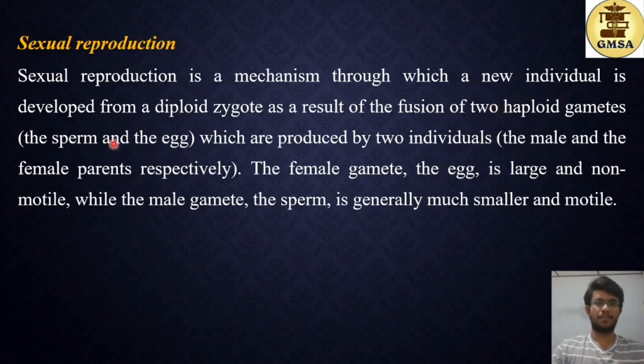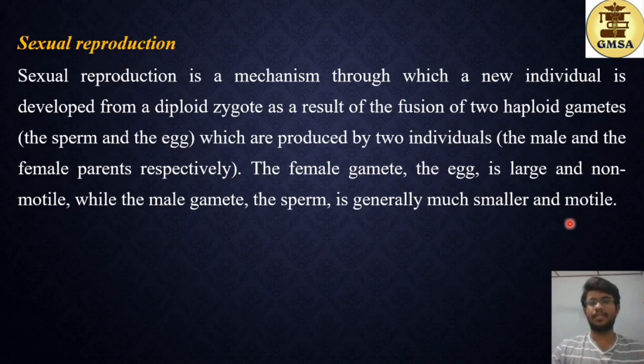Because two haploid cells join, the zygote will be a diploid 2N cell. The female gamete, the egg, is large and non-motile, whereas the male gamete, the sperm, is generally much smaller and motile.